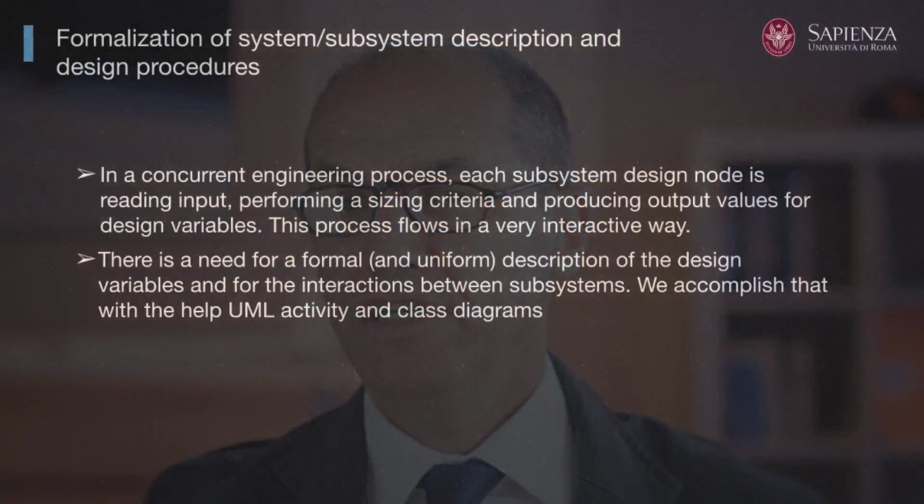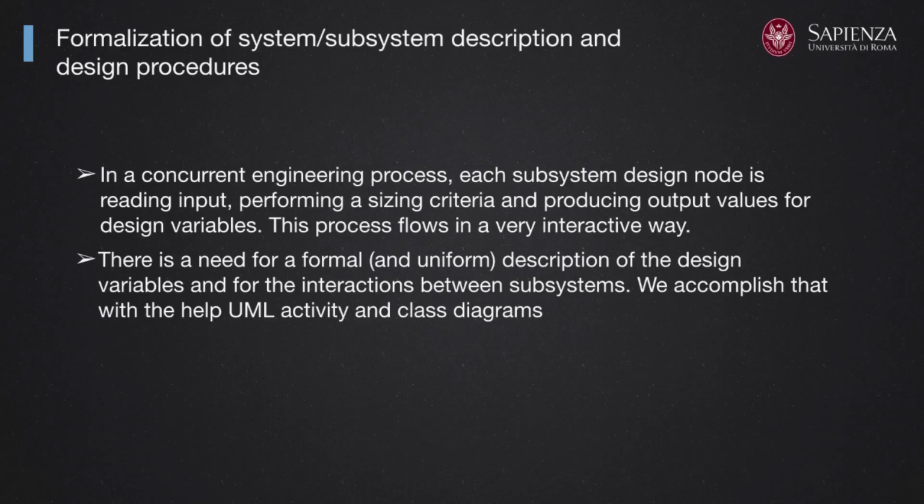In order to do a proper shared design process, you first need to be clear on what are your design variables and what are the decisions that each area of competence should make. So in order to do that, we proceeded to the formalization of the system and subsystem design procedures.